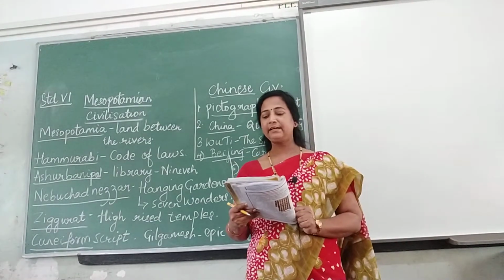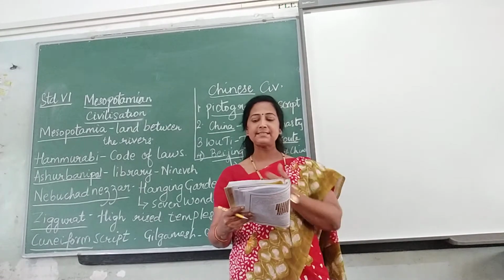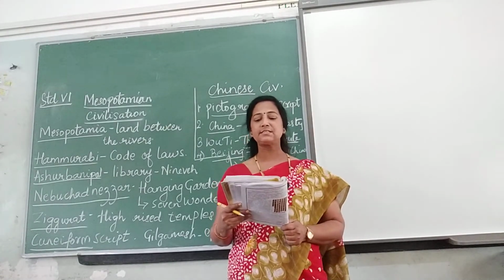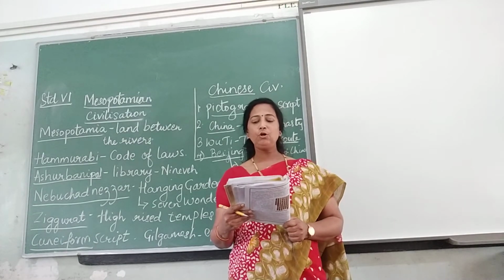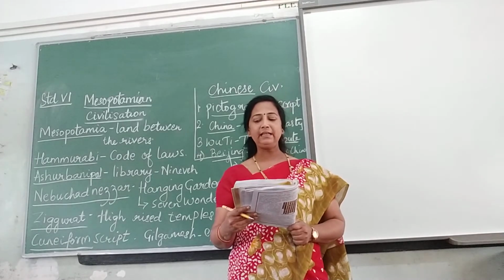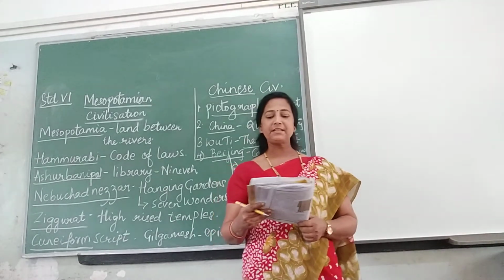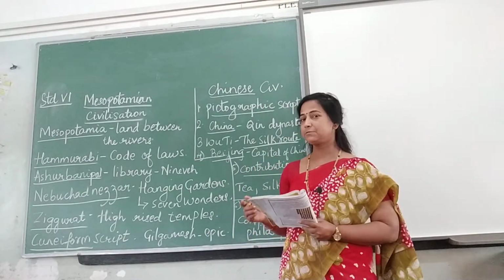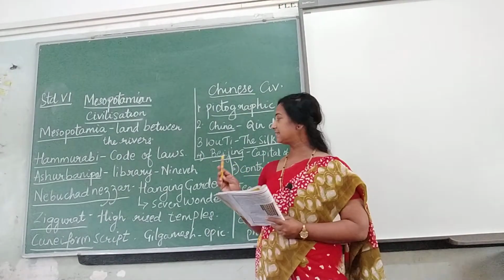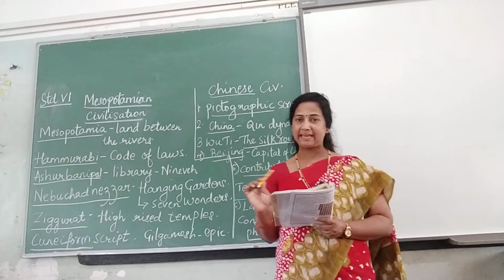During the rule of the Sung Dynasty, which came to power after the Han Dynasty, the wood printing press and production of porcelain dishes started. The Mongolians ended the rule of the Sung Dynasty by conquering Peking, the capital of the Sung Dynasty. So, which capital? Peking, they captured, which is present Beijing. Beijing is the capital of China. So, it was previously known as Peking.